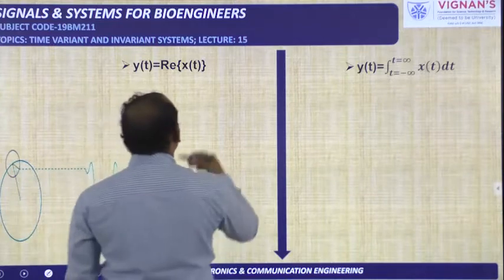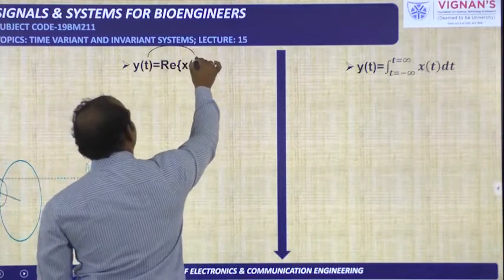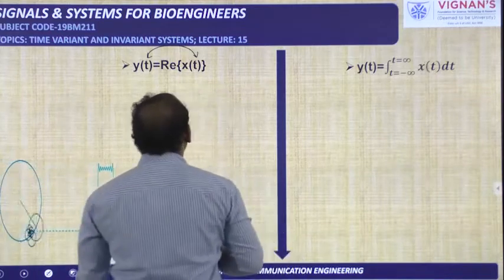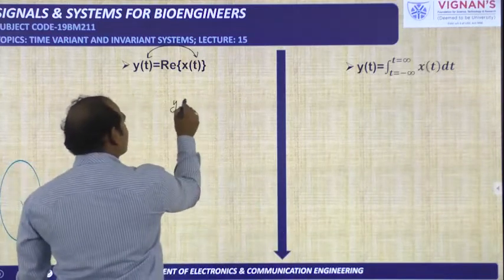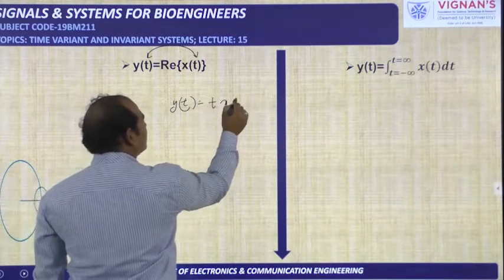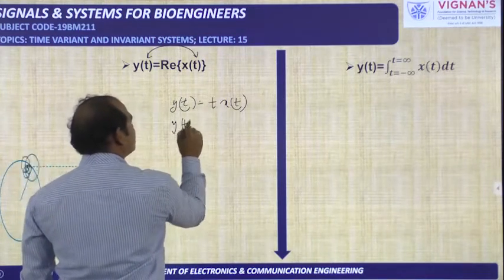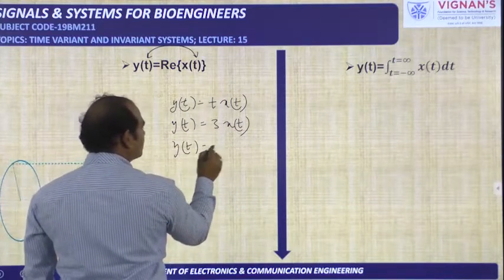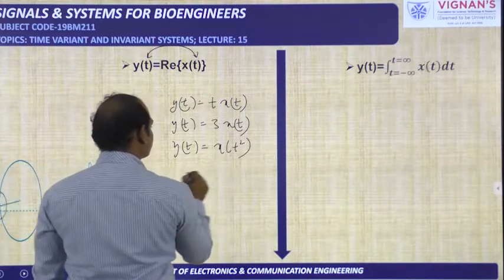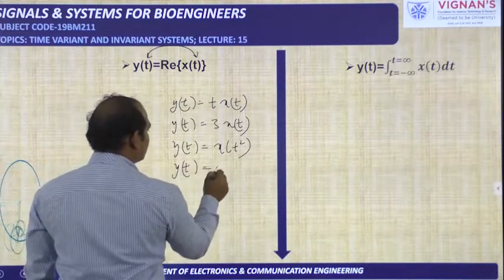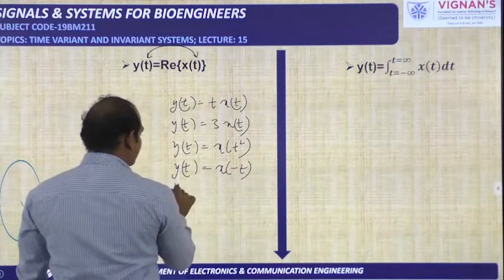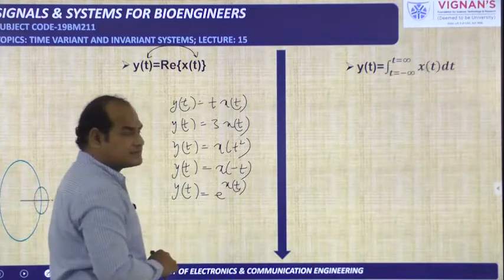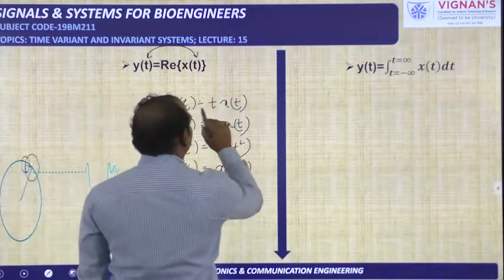Next, y of t is equal to real part of x of t. Here t is there, here also t is there. So here I will tell one shortcut, listen carefully. Y of t is equal to t into x of t. Y of t is equal to 3 into x of t. Y of t is equal to x of t square. Y of t is equal to x of minus t. Y of t is equal to e power x of t. These things we have seen. Just observe this one. I will tell the answer directly.